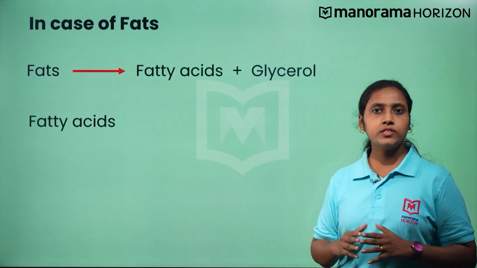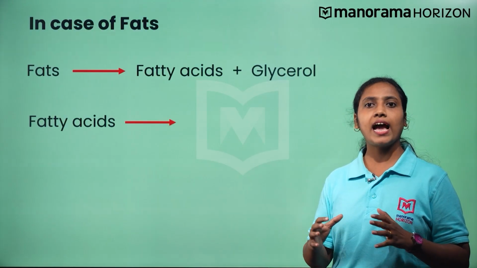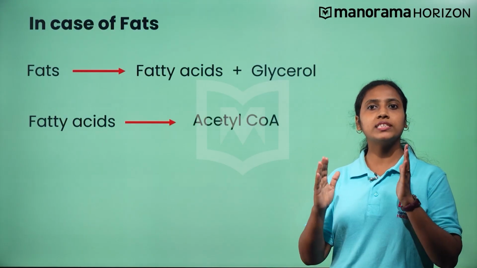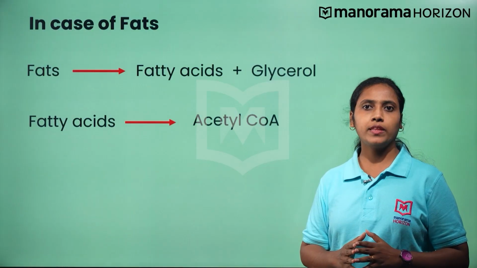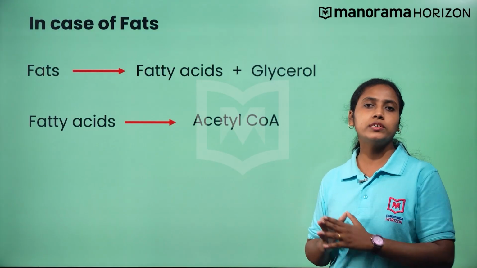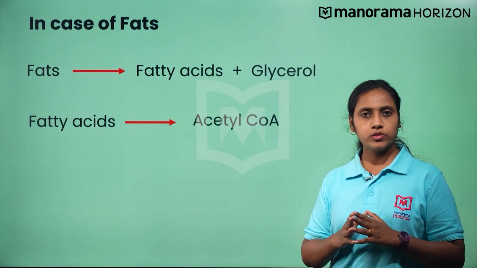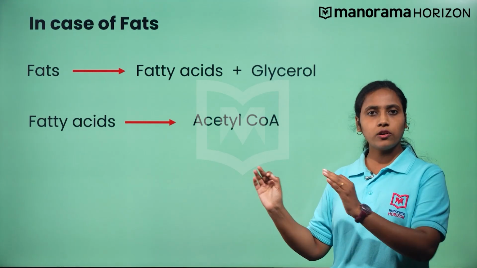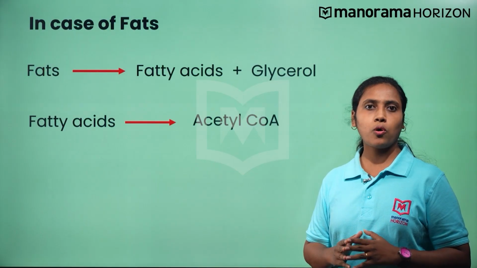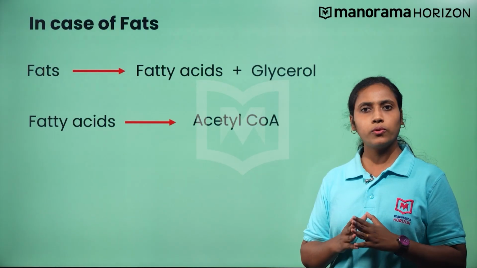For fatty acids to release energy, they have to degrade into acetyl coenzyme A and enter into the respiratory pathway or the Krebs cycle.